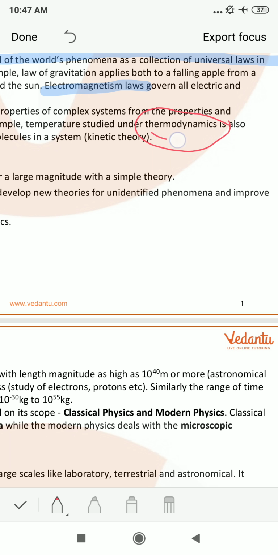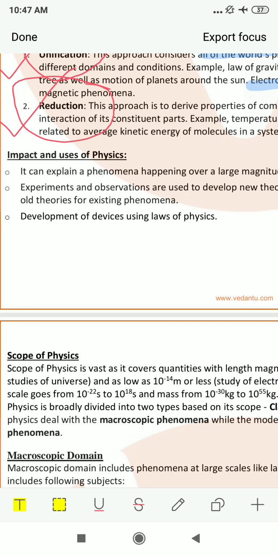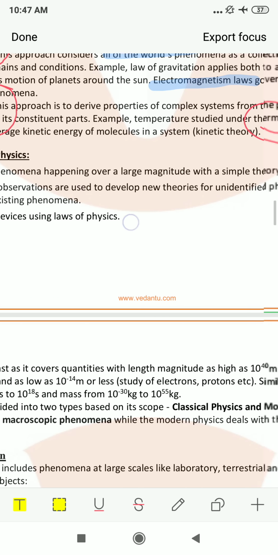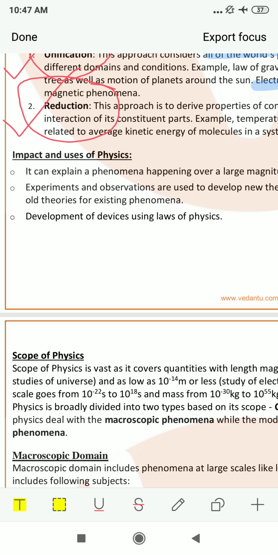Thermo means heat. So this you will study in class 11th only. At present you can consider it as a branch of physics. Thermodynamics is also related to the average kinetic energy of molecules in a system, like kinetic theory. So this is reductionism, which means to reduce a complex problem into smaller parts and then solve each and every part.